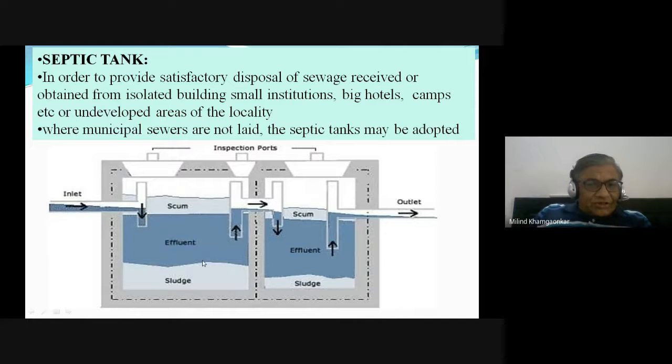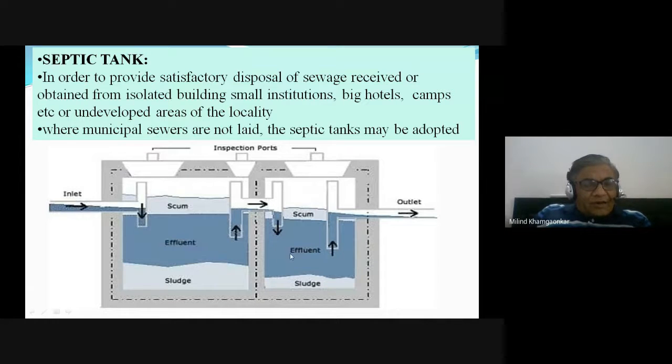Naturally the sludge settles at the bottom, and the liquid or the effluent, which has another scientific name, is taken to another side of the tank with the help of a submerged pipe,